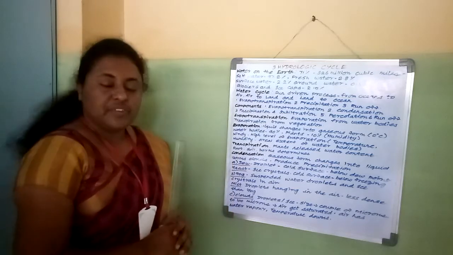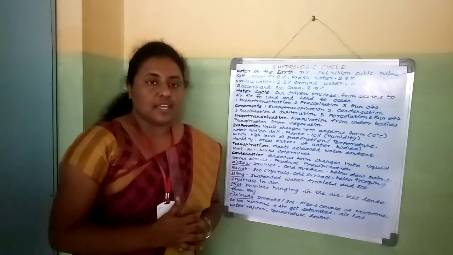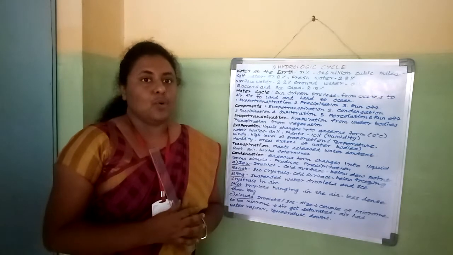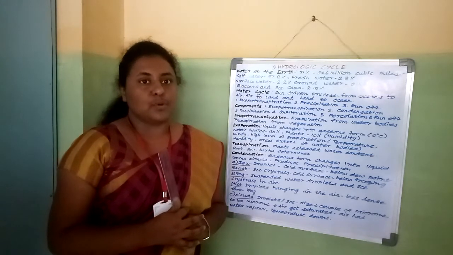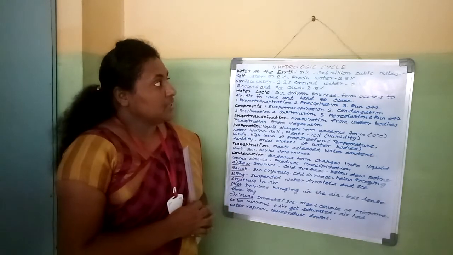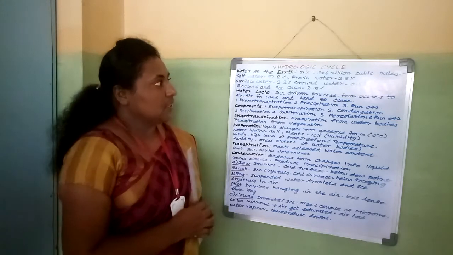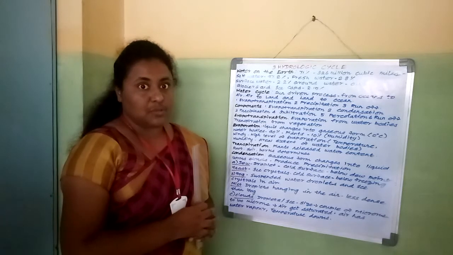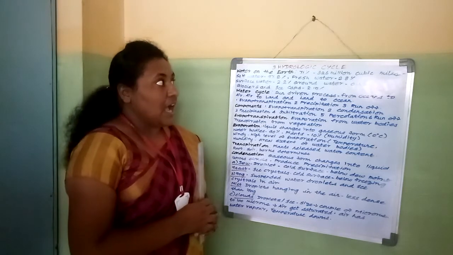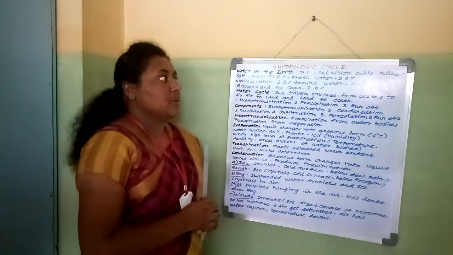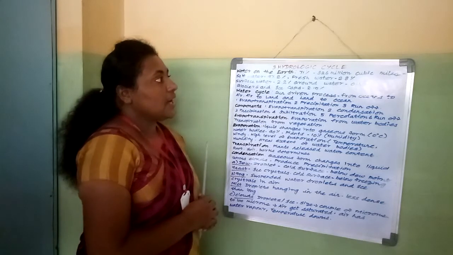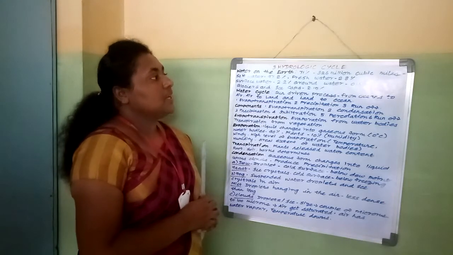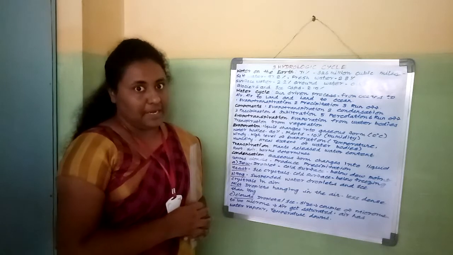We all know that in the globe we can see it is fully covered with water, and it is shown in blue color. Of the total area of the earth, almost 71% is water, and this water covers 326 million cubic miles.